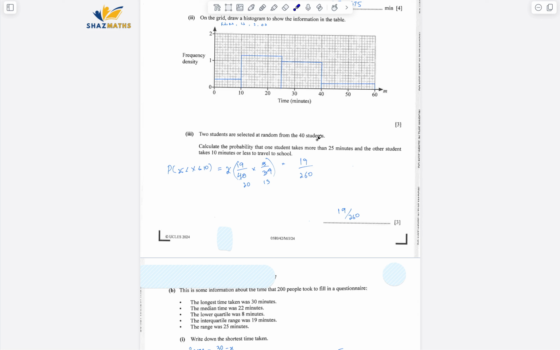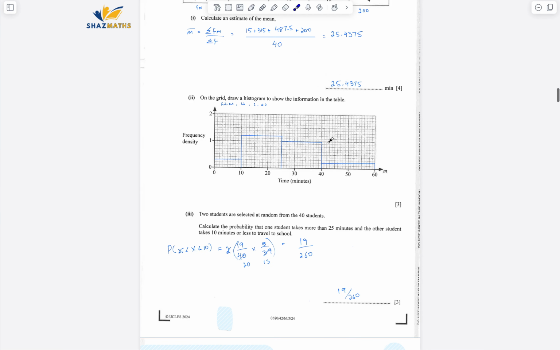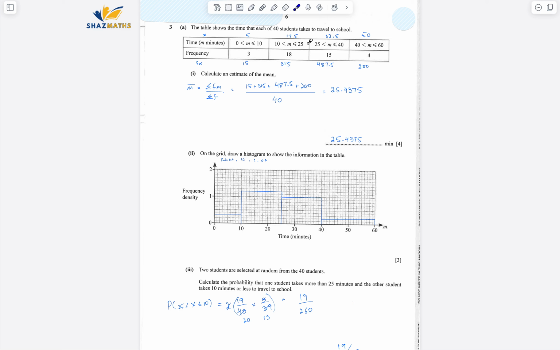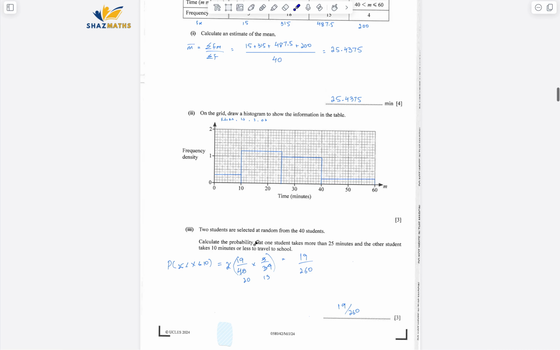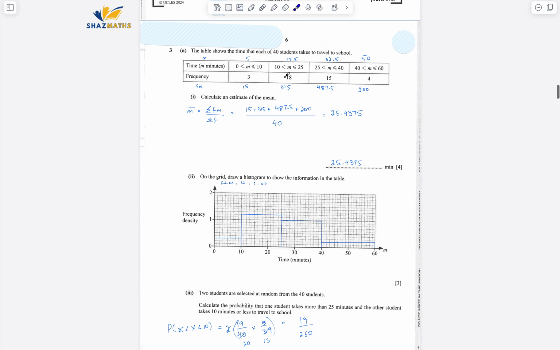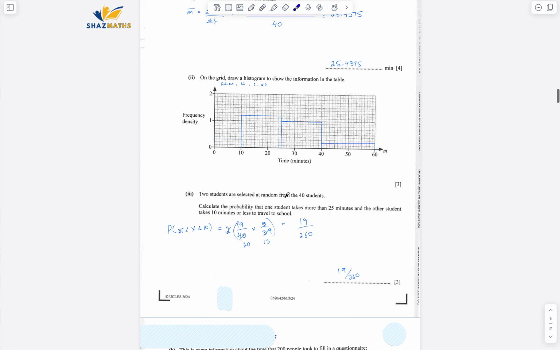2 students are selected at random from 40 students. Calculate the probability that one student takes more than 25 minutes and the other student takes 18 minutes or less to travel to school. Okay, so one who is taking more than 25, have a look here. More than 25 are 15 plus 4, that is 19 students. And then the ones who take less than 10 minutes are 3 students.